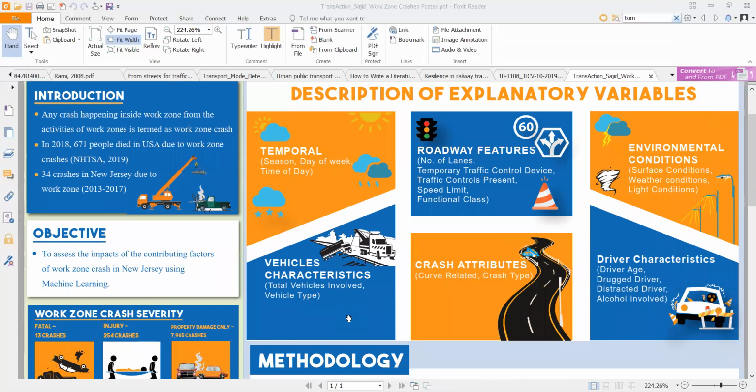For our dataset, we had 20 different explanatory variables, which contain the temporal ones, like the season, day of week, and time of day, and vehicle characteristics, the total vehicles involved and vehicle type. We had the road features, which is a bunch of parameters like number of lanes, temporary traffic control device, traffic controls present, speed limit, and functional class. We had the crash attributes, which had curve related and crash type. We had the environmental conditions, the surface, weather, night conditions, and the driver's characteristics, the age, drug driver, distracted driver, and DUI.